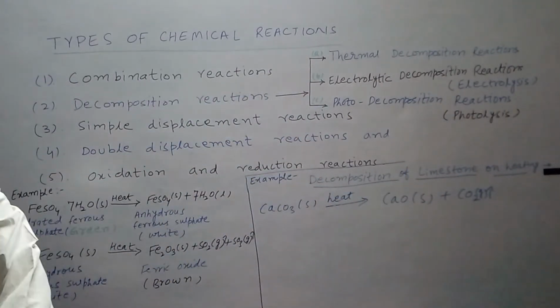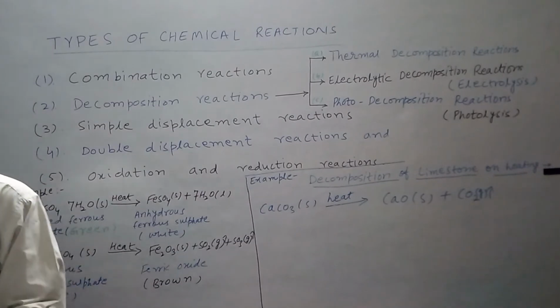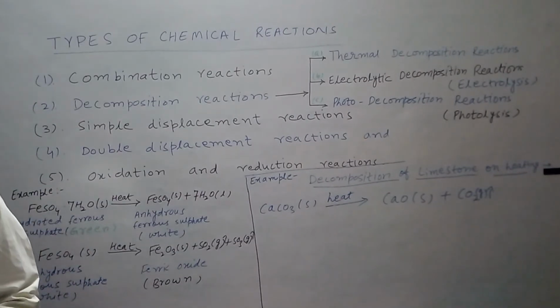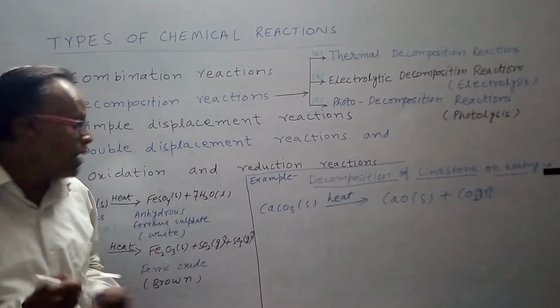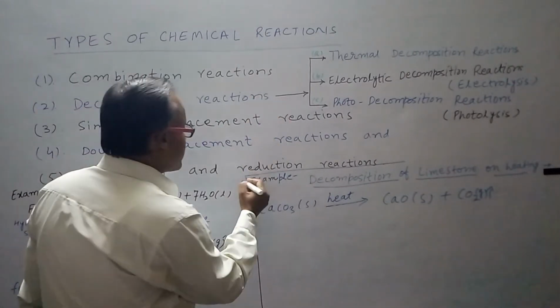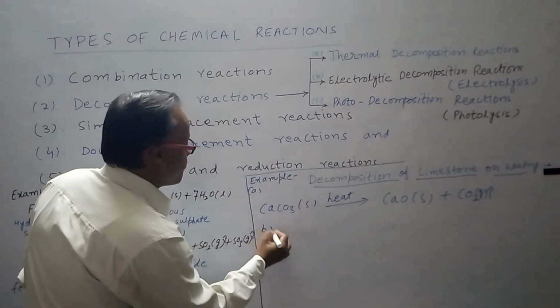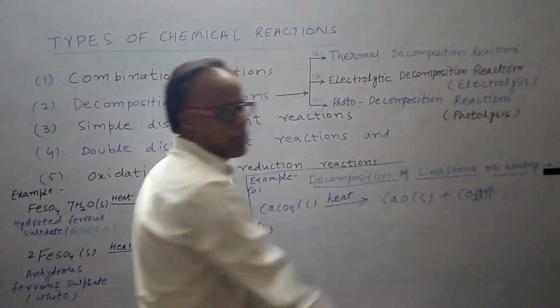And the simple example of electrolysis is the electrolysis of water. Now I write down the example for electrolysis decomposition.